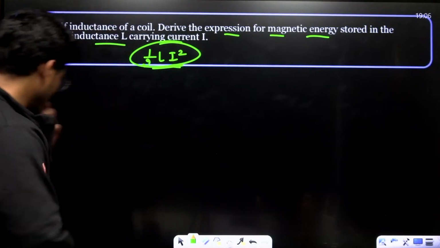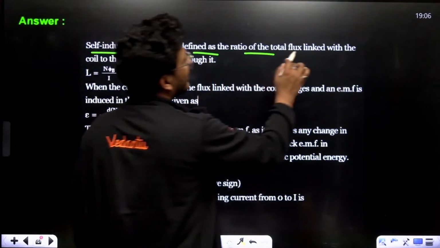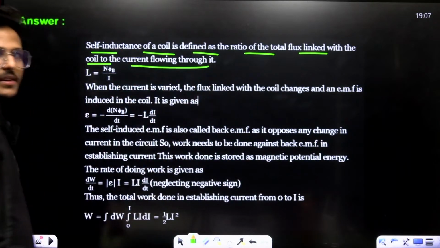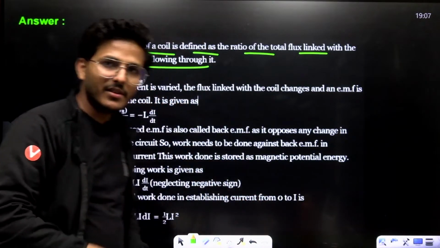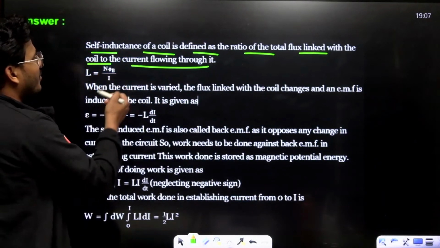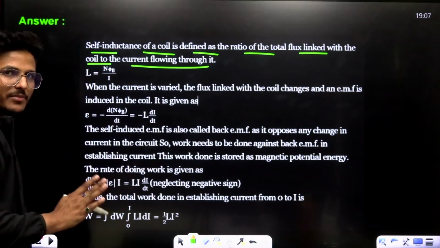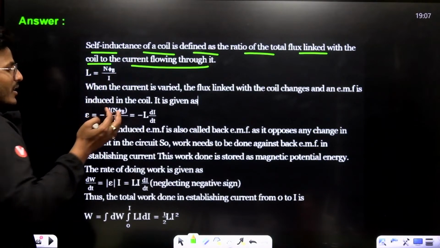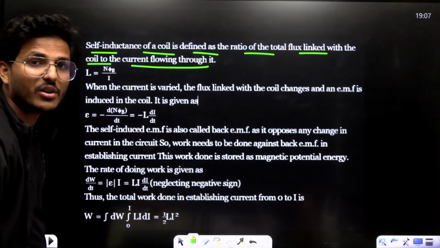Okay. Let's see. Self-inductance of a coil is defined as the ratio of the total flux linked with the coil to the current flowing through it. This is the flux linked with the same coil, right? L equals N dφ/dt. N is the number of turns, φ is the magnetic flux linked, I is the current. All right. What about the electric field intensity? What about the EMF induced across that coil?